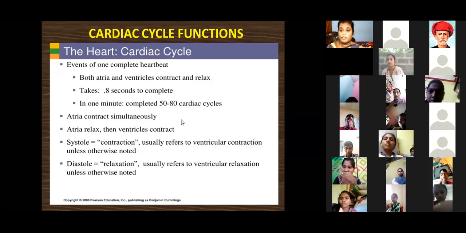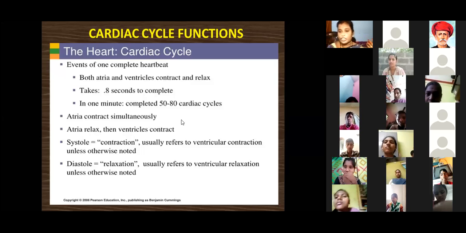How much is the rate of the heartbeat? 72 times per minute, madam. If the heartbeat is there, next term. We know how many chambers are there in our heart? Yes, four, madam. Four chambers are there.